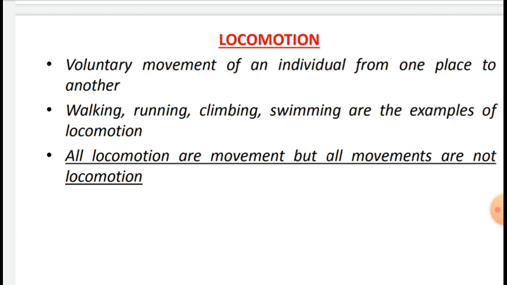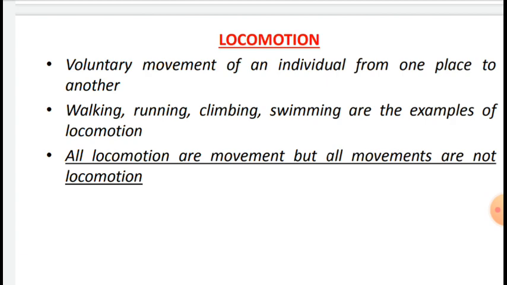For example, in paramecium, cilia help in the movement of food through the cytopharynx and in locomotion also. Hydra is another organism. It uses its tentacles for capturing its prey and also for locomotion. In our body, we use limbs for change in body posture and locomotion also.